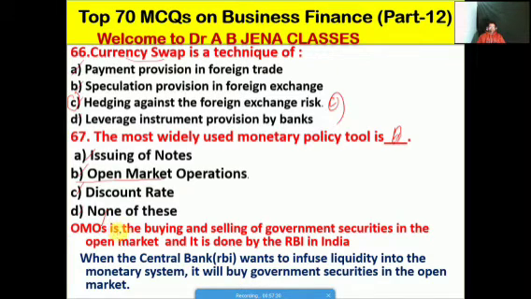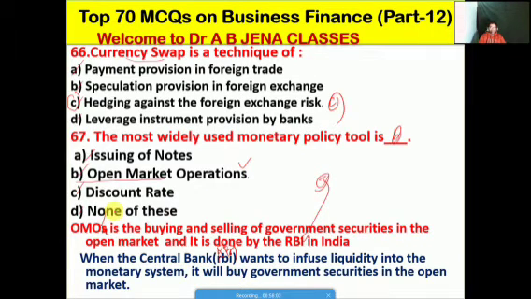Open market operations are the buying and selling of government securities in the open market, and it is done by RBI in India on behalf of the government. When the central bank, meaning RBI, wants to infuse liquidity into the money system, it will buy government securities in the open market. This is the meaning of open market operations.